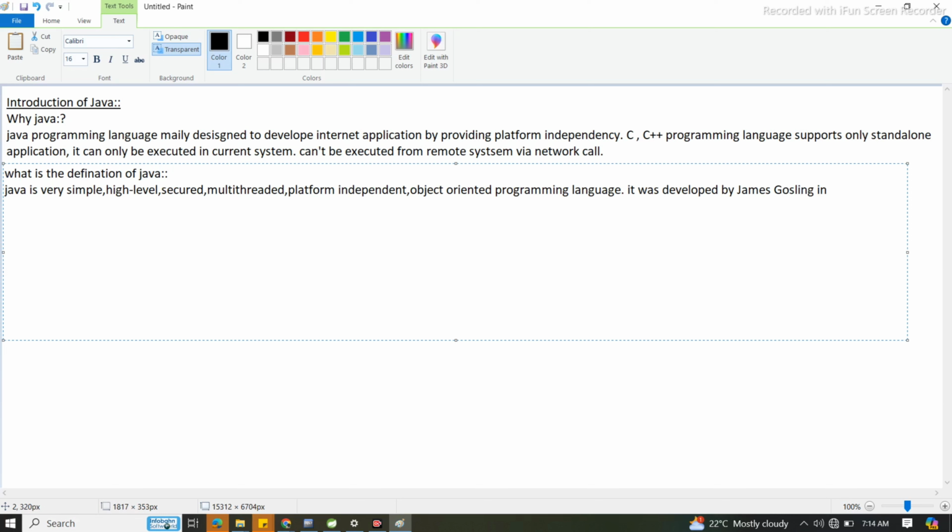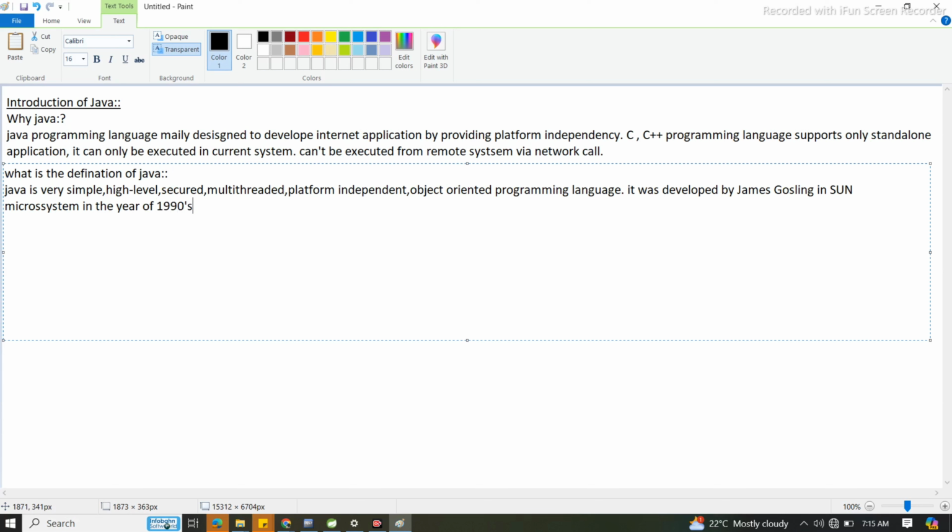At Sun Microsystems. What is this Sun Microsystems? Sun Microsystems is nothing but a company. In the year 1990s.